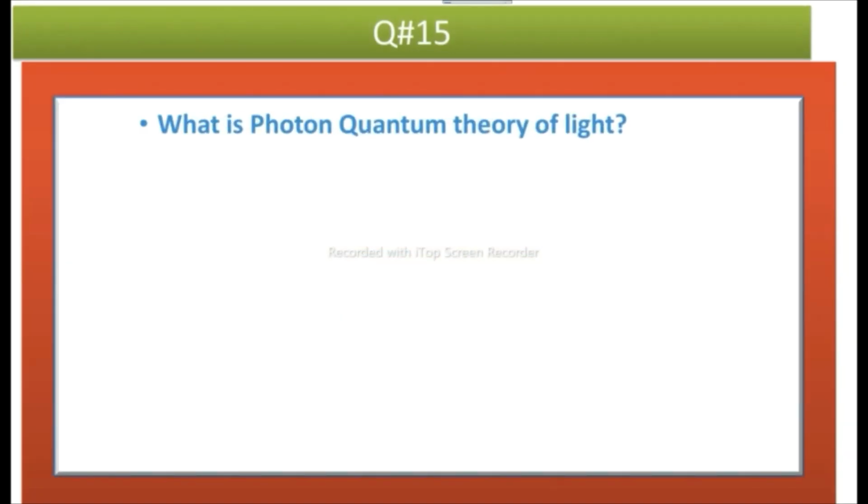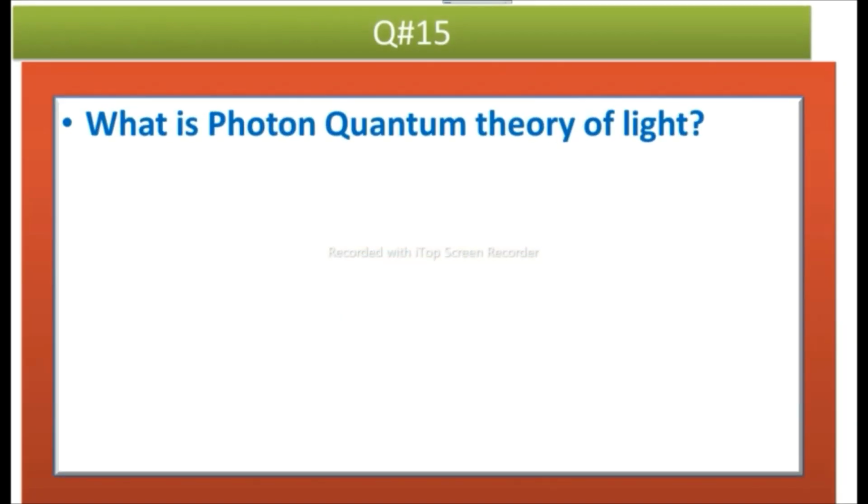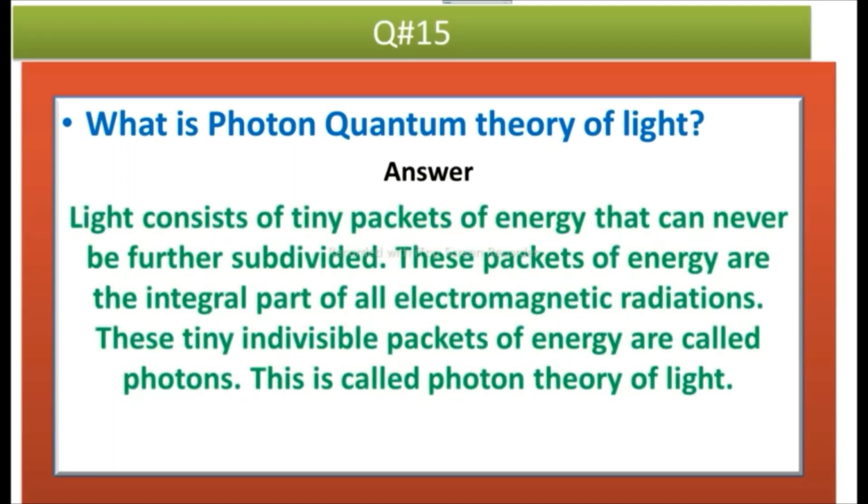The next question is, what is the photon quantum theory of light? Answer is, light consists of tiny packets of energy that can never be further subdivided. These packets of energy are an integral part of all electromagnetic radiation. These tiny indivisible packets of energy are called photons. This is called the photon theory of light.